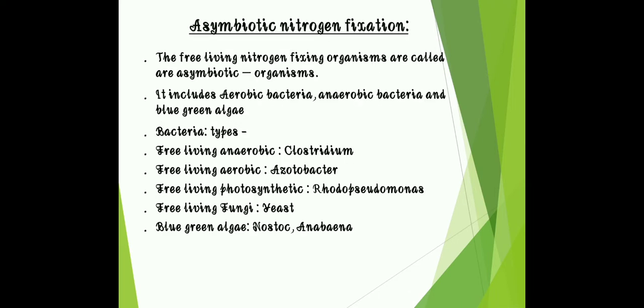Then in asymbiotic nitrogen fixation, the free living nitrogen fixing organisms are called asymbiotic organisms. We'll see their picture on the next slide. It includes aerobic bacteria, anaerobic bacteria and blue-green algae. Like bacteria, free living anaerobes are Clostridium, free living aerobes are Azotobacter. Free living photosynthetic bacteria are Rhodopseudomonas. Free living fungi, yeast, blue-green algae, Nostoc and Anabaena.